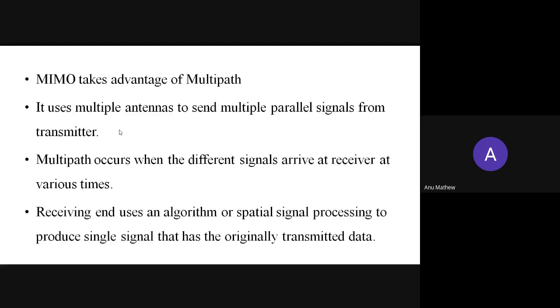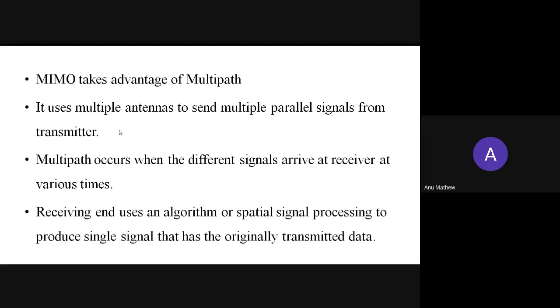This multipath occurs when the different signals arrive at the receiver at various times. So there will be path loss or delay when we are sending the same signal in parallel, but at the receiver section, due to this multipath propagation, these signals will reach the